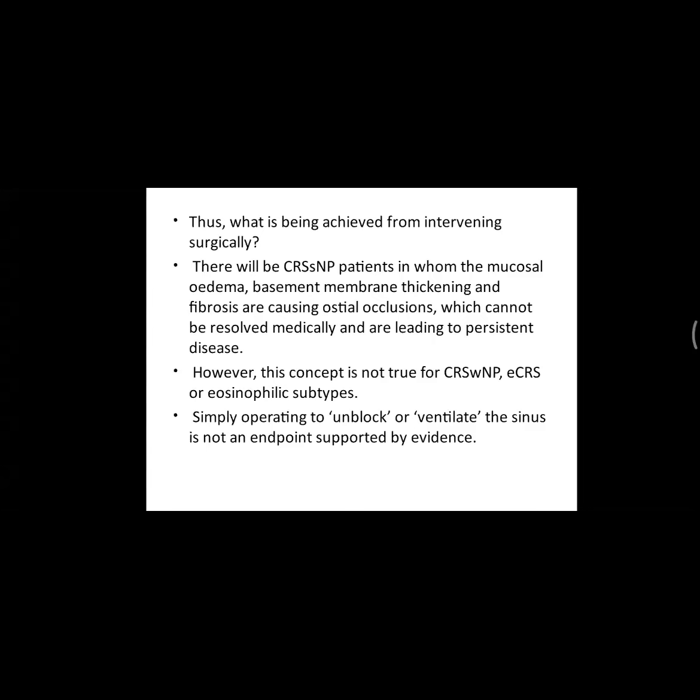So what is this osteal occlusion? The osteomeatal complex, which is there at the level of your maxillary sinus, gets occluded, which you have to open by surgery. Then you have to go for medical therapy, as you have seen already that the intranasal corticosteroid drops placed within the nasal cavity are very less effective. You have to go till the level of your sinus cavity. So then only it will be useful. If not, it will be persisting disease. So surgery plus medicine both are useful. When you are asked about it, you have to say surgery and medicine both are useful for the treatment of chronic rhinosinusitis. Next.